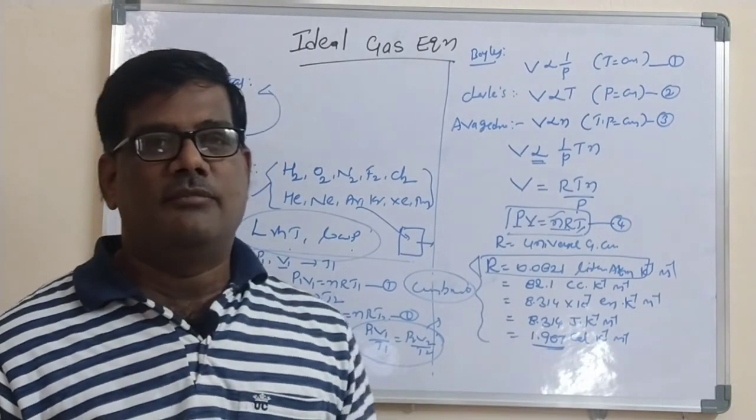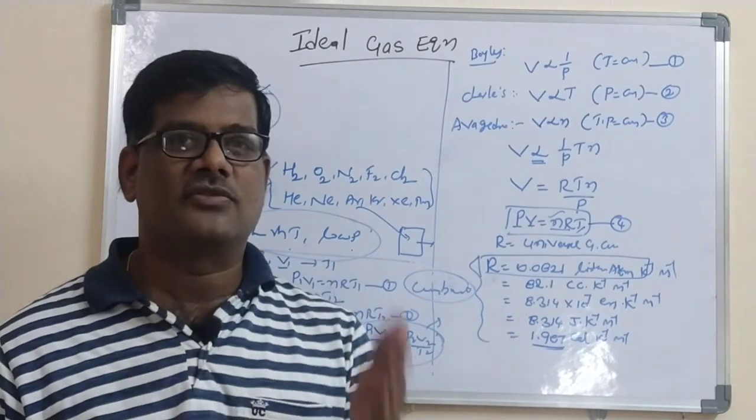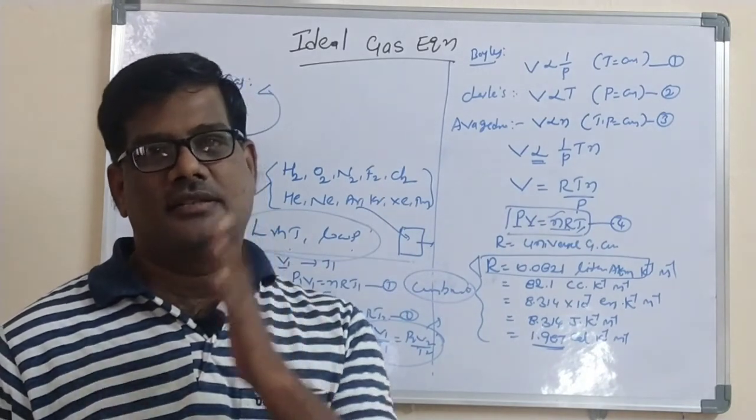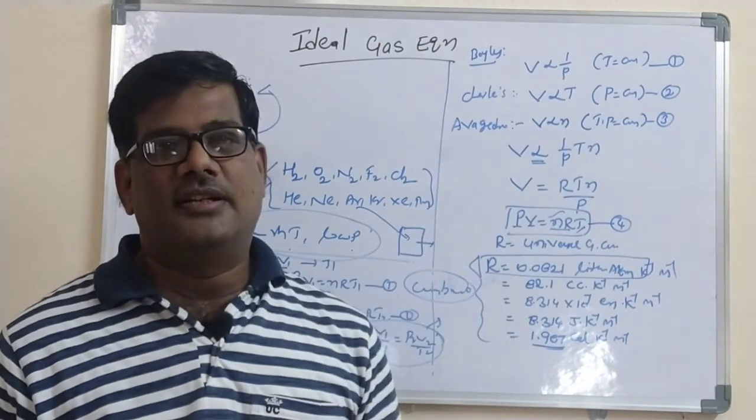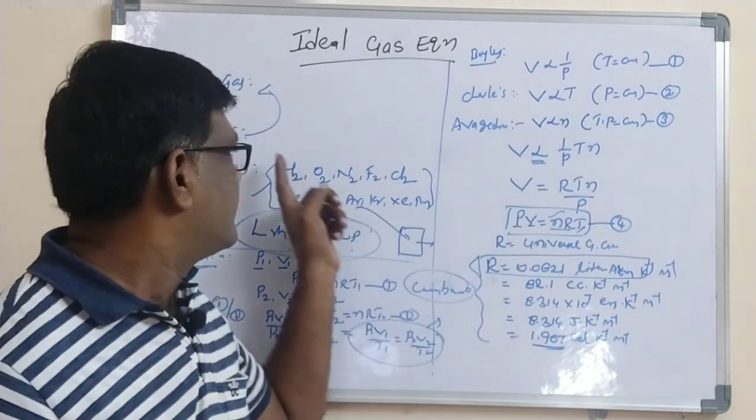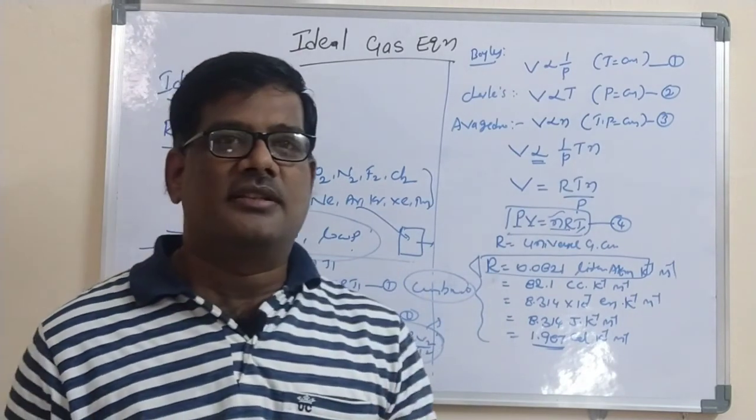Ultimately, this is very important. What is an ideal gas? A gas which obeys all the gas laws at all temperatures and pressures is called an ideal gas. There is no example for ideal gases, but real gases at high temperature and low pressure behave as ideal gases.